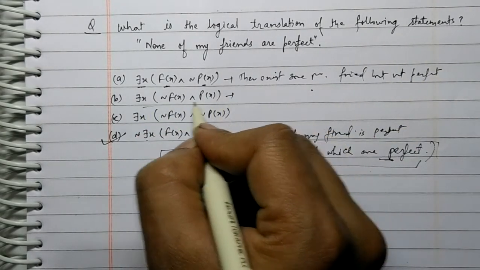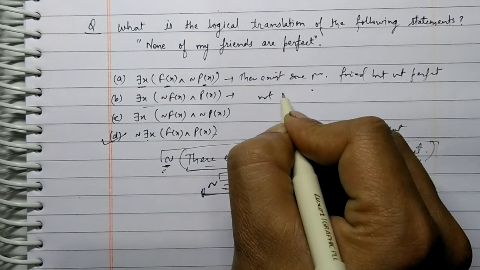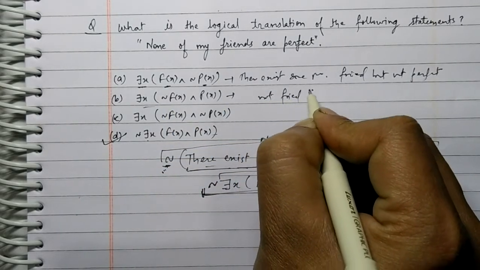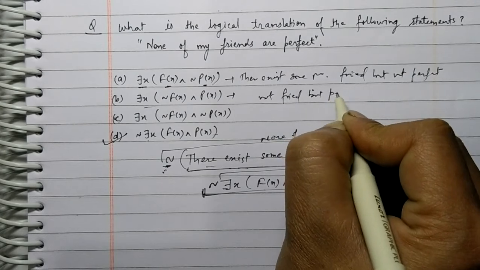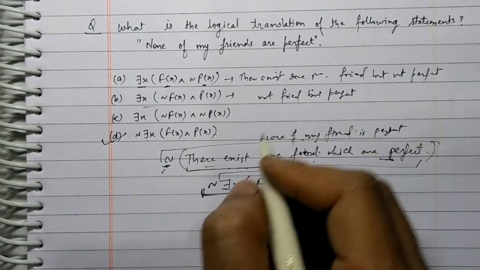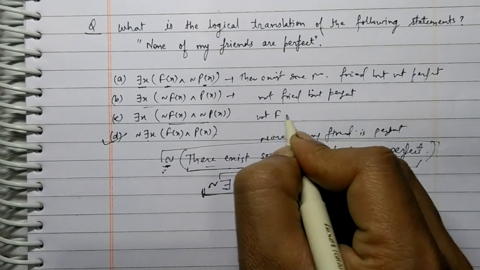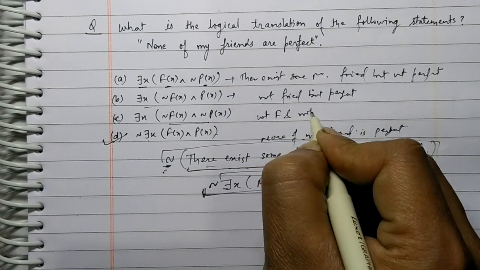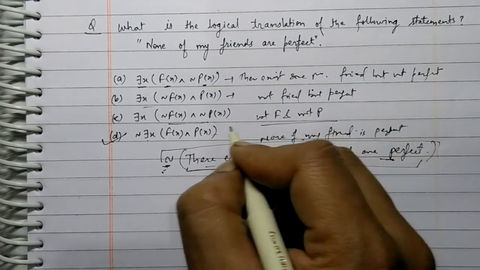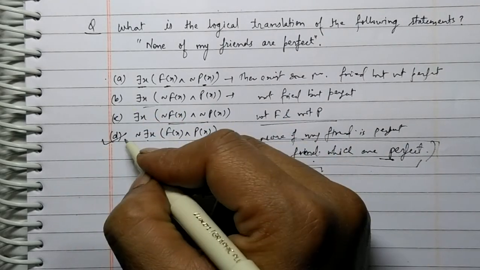There exists some person which is not my friend but perfect. There is some person which is not my friend and not perfect. So all are wrong, only D is correct.